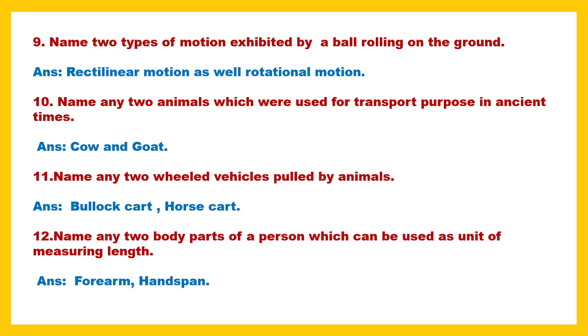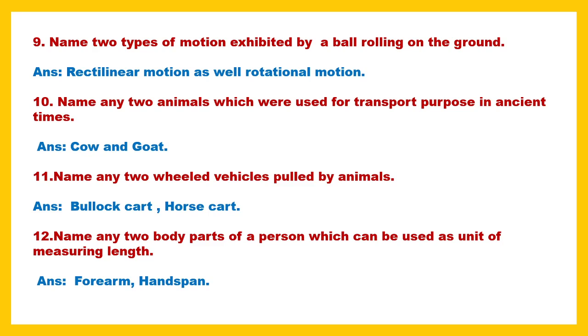So the motion here is rectilinear motion, and at the same time the ball is rotating on its axis. The ball keeps rotating on its axis, and while rotating on its axis it is moving along a straight path. So it is showing two types of motion, the rotational motion as well as the rectilinear motion.